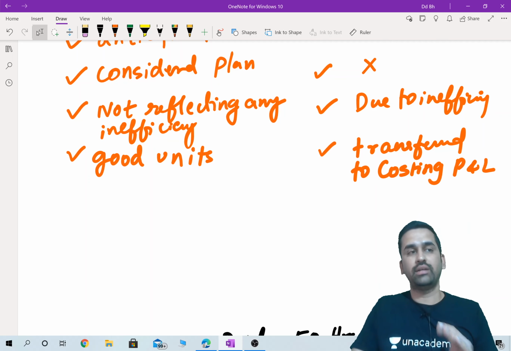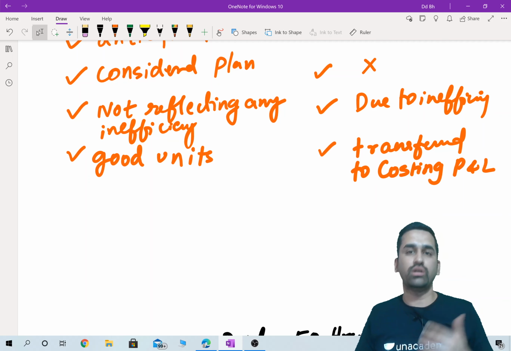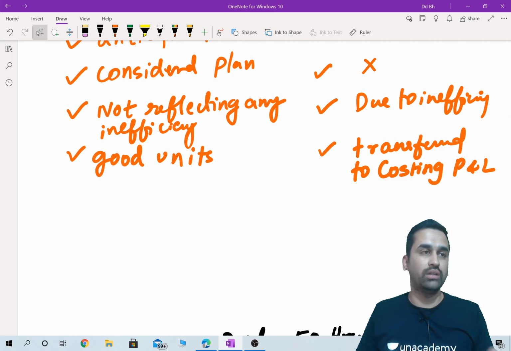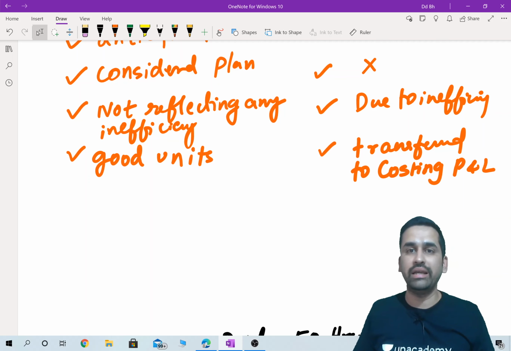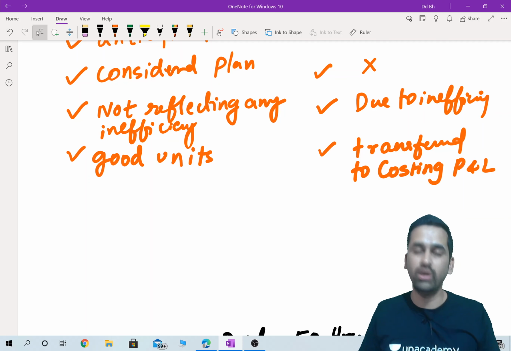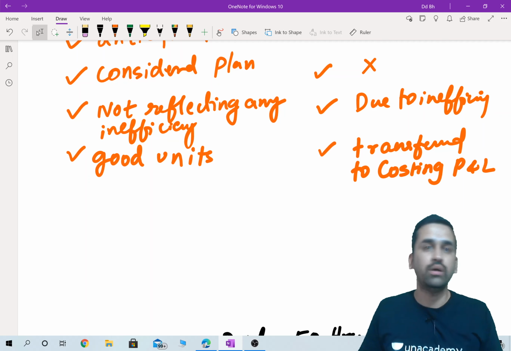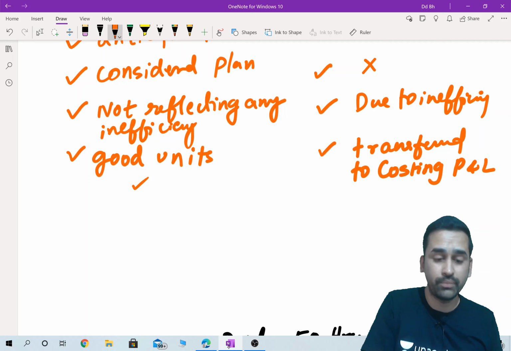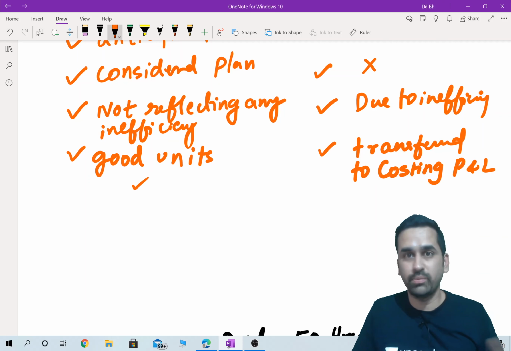No. Anything that goes to cost sheet will increase the cost of the product. And once you increase the cost of the product, on that you will add profit. You will be increasing the selling price also. Can I charge my customers my abnormal idle time cost? The answer is no. But can I charge normal idle time cost to my customer?